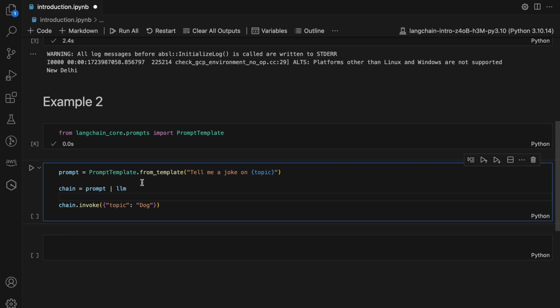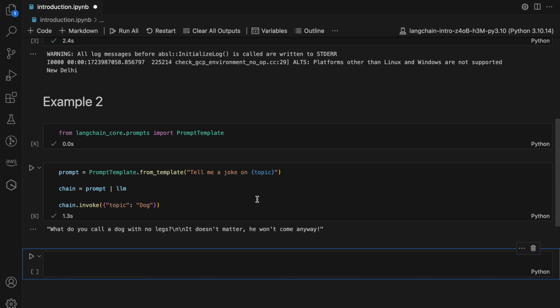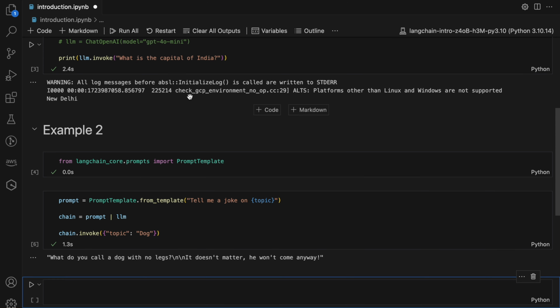So this topic will be added into the template, it will replace the topic, and then this prompt will be given to the LLM, and at the end we'll get the response. So let me call this one. Okay, so I got the response, and currently it is using Gemini Pro.